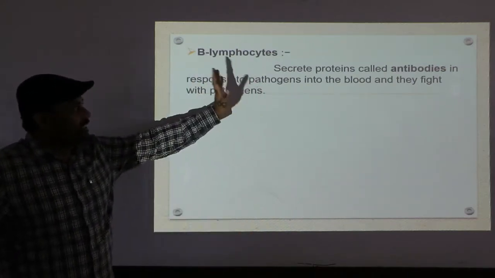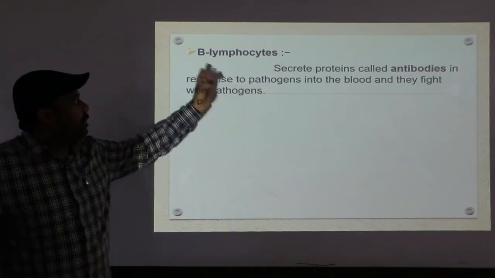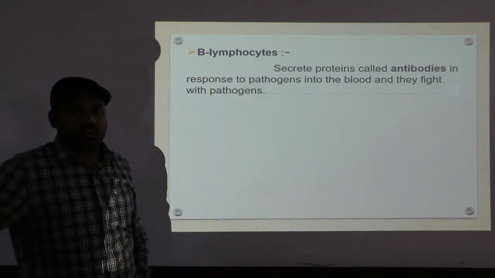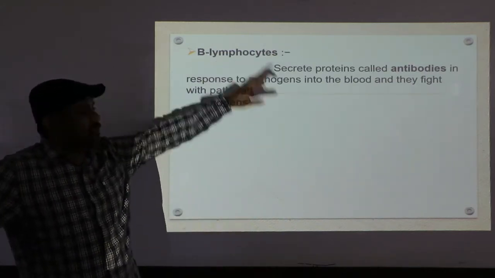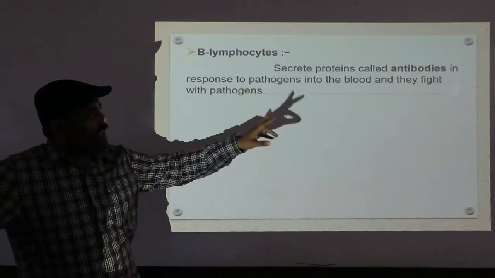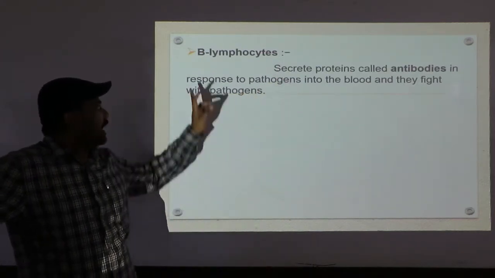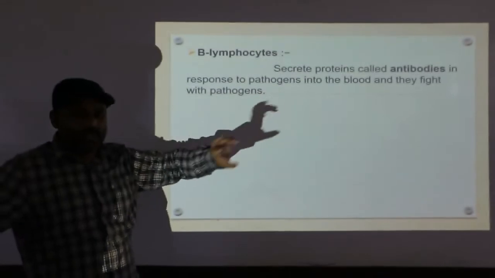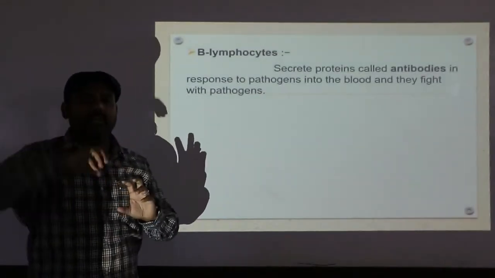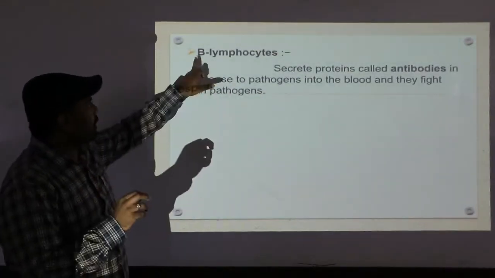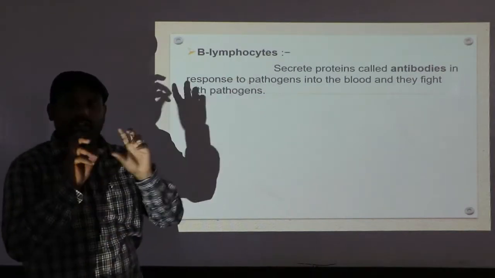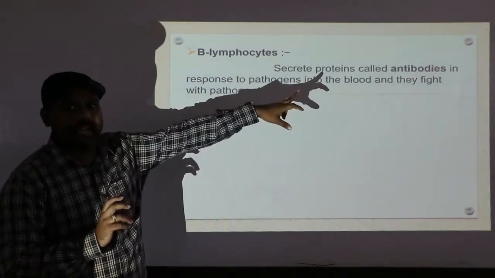The B lymphocytes secrete proteins called antibodies in response to pathogens. So when any pathogen enters the body, in response the B lymphocytes secrete specialized proteins called antibodies.